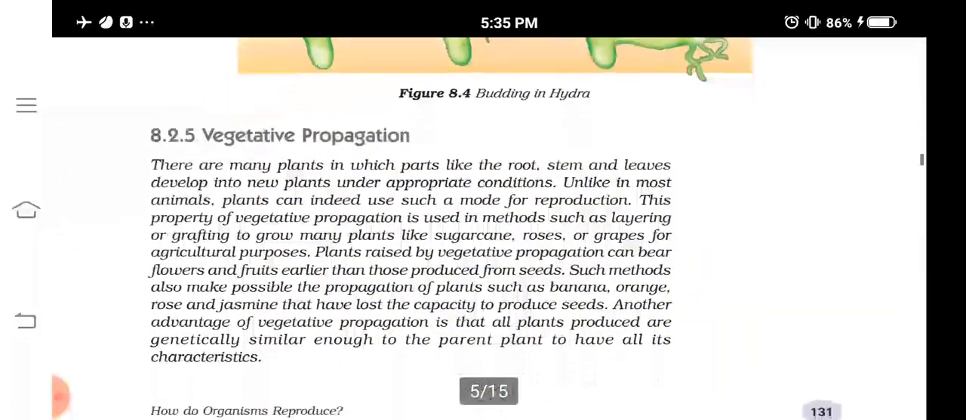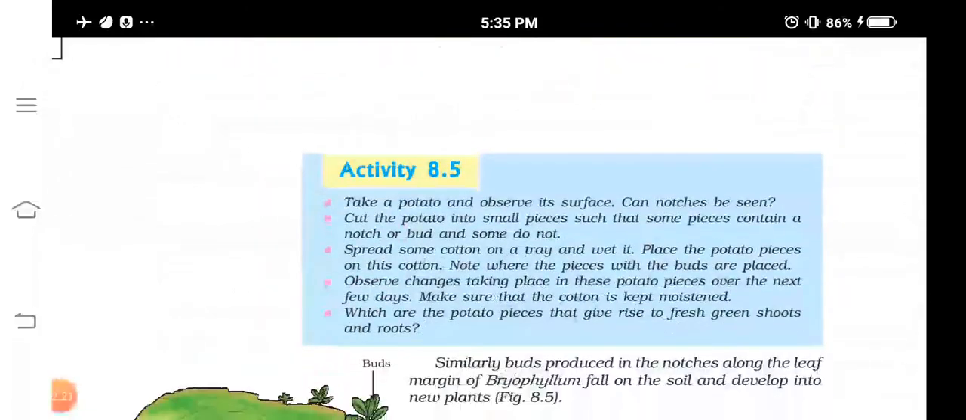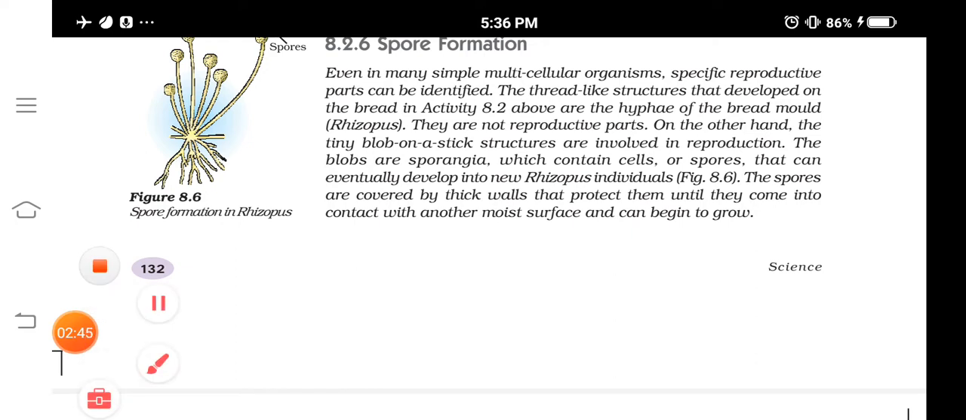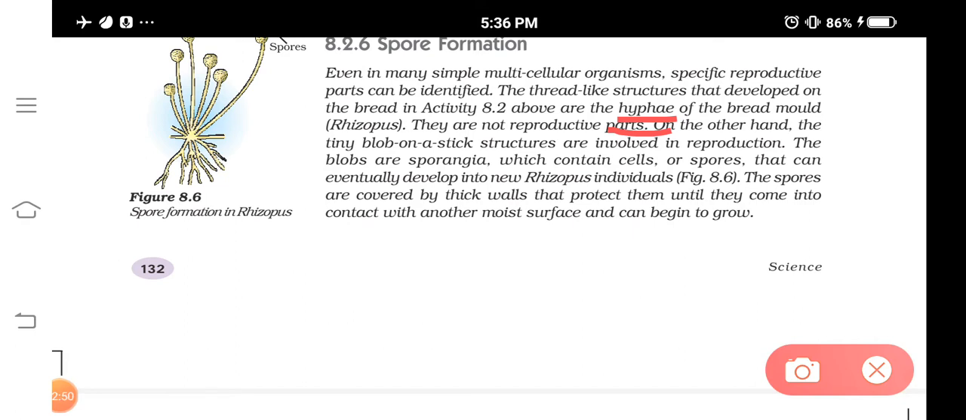The next is spore formation. In some organisms like fungus, spore formation is the method of reproduction. Their body is thread like, and it grows through the substratum. These thread like structures are known as hypha. A group of hyphae is known as mycelium.